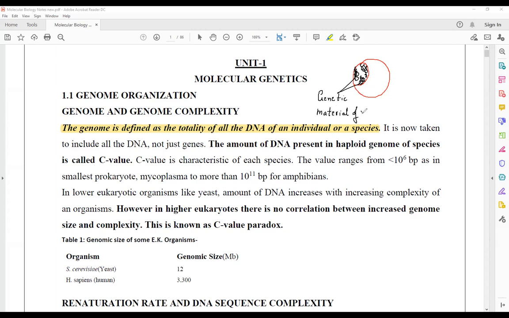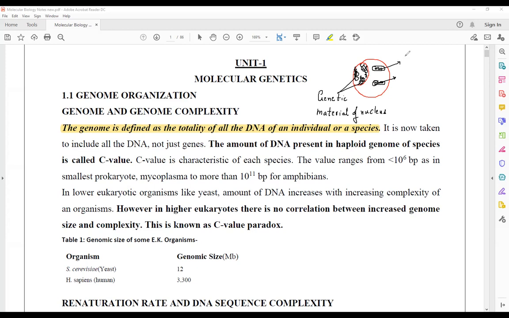But not only is genetic material present within the nucleus, there are organelles such as mitochondria that have their own genetic material. Similarly, there is another organelle present in the case of plants called a chloroplast. Let it be assumed this is a chloroplast.